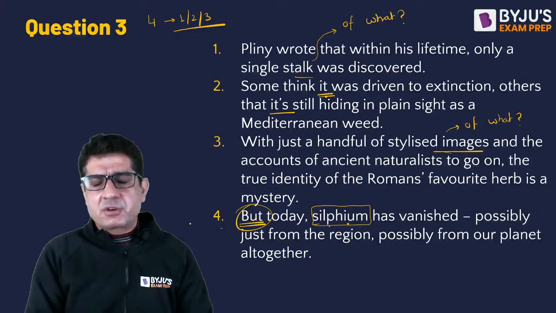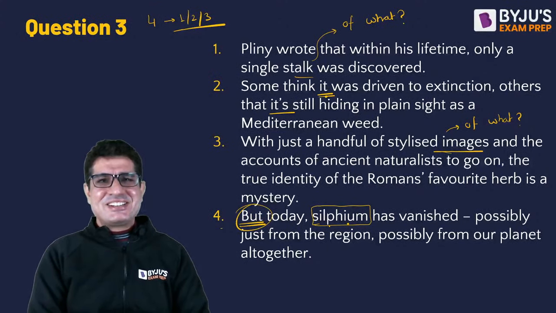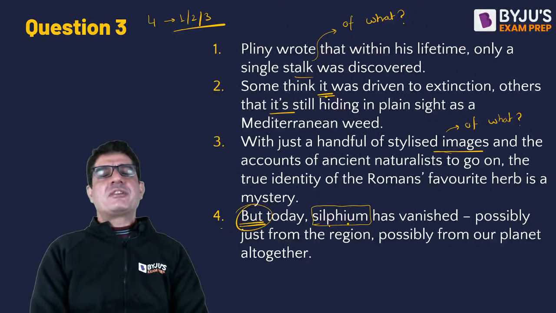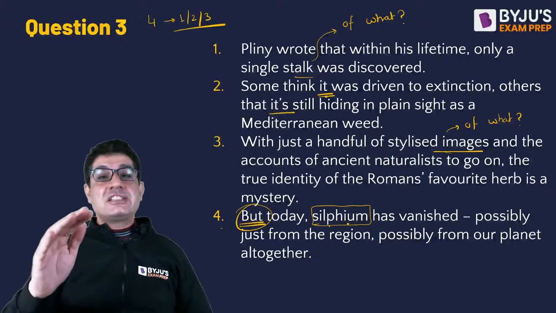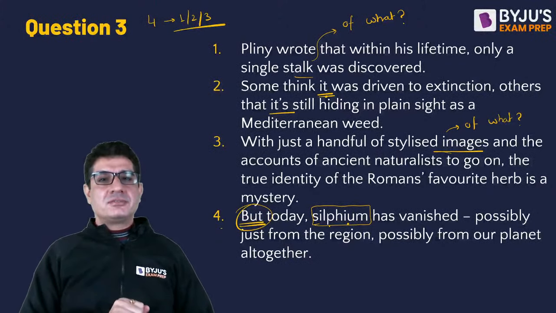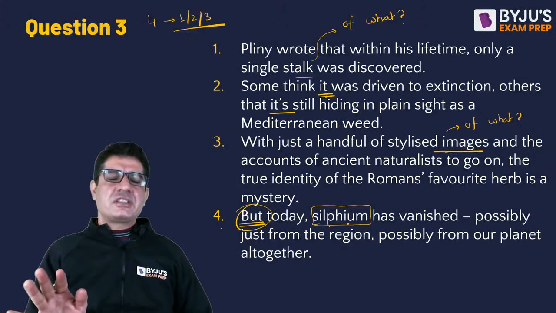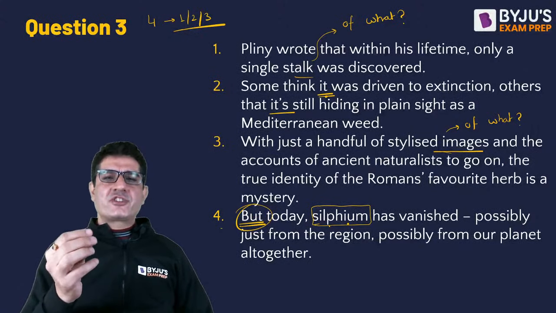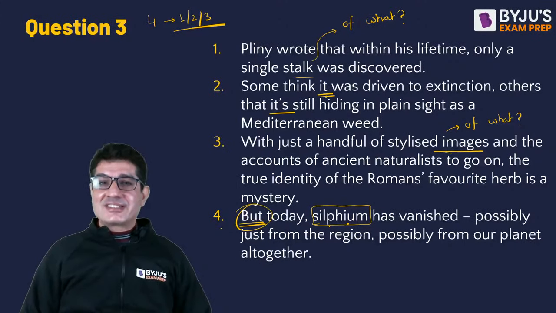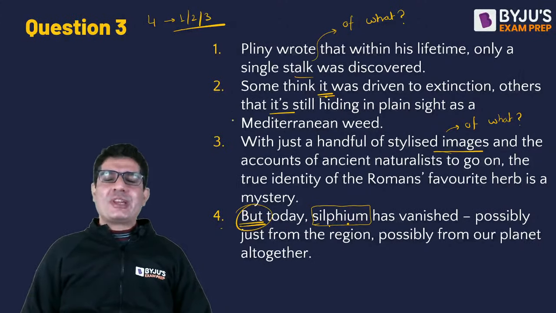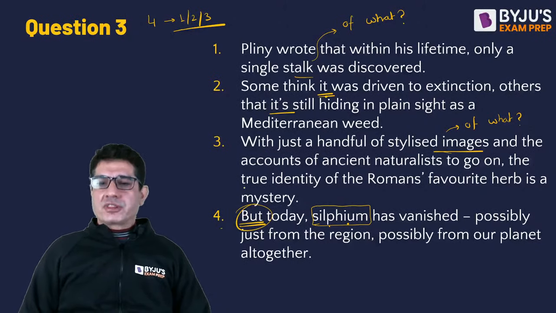So our question or concern could be that, oh, but fourth starts with "but." Can a paragraph start with "but"? My answer is yes. What stops us? Who says that the examiner will give us the very first paragraph of an article? What if the examiner picks up a paragraph from the middle? And you'd find plenty of paragraphs in the middle that start with expressions which don't look like opening sentence expressions. So then that's how it is. That's why I don't like to think of opening and closing. Okay. So fourth, before 1, 2 and 3.